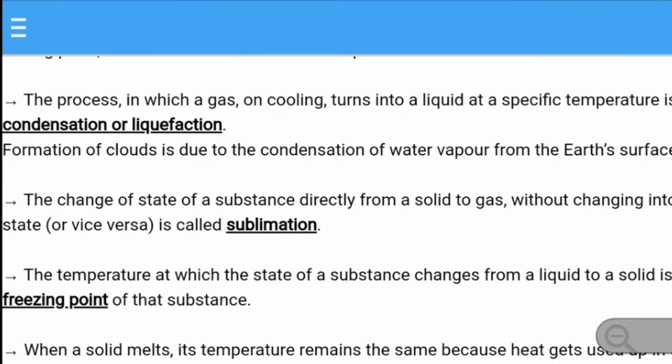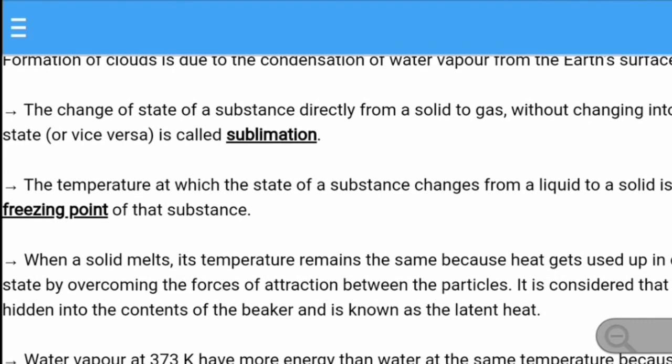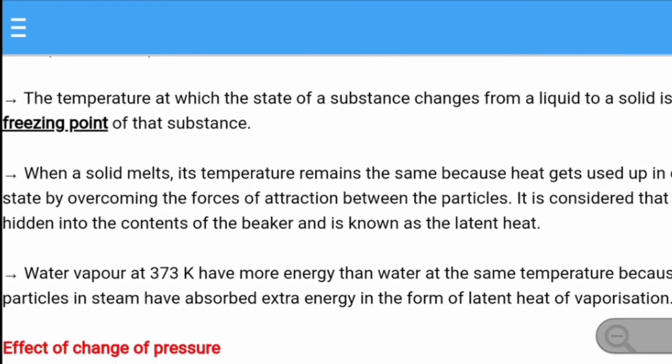The change of state of a substance directly from a solid to gas without changing it into the liquid state, or vice versa, means from gas back to the solid, is called sublimation. The temperature at which the state of a substance changes from a liquid to a solid is called the freezing point of that substance. When a solid melts, its temperature remains the same because the heat gets used up in changing the state by overcoming the forces of attraction between the particles. It is considered that it gets hidden into the contents of the beaker and is known as the latent heat.